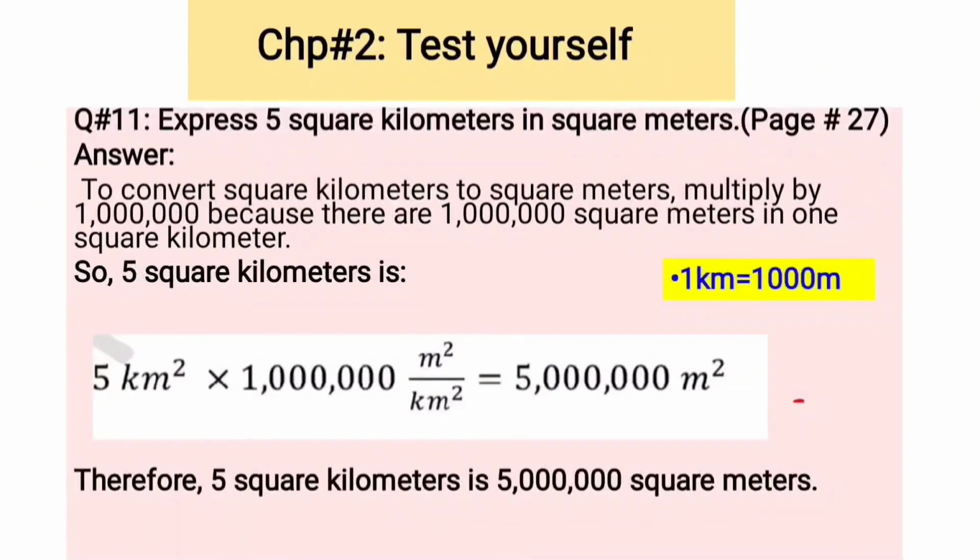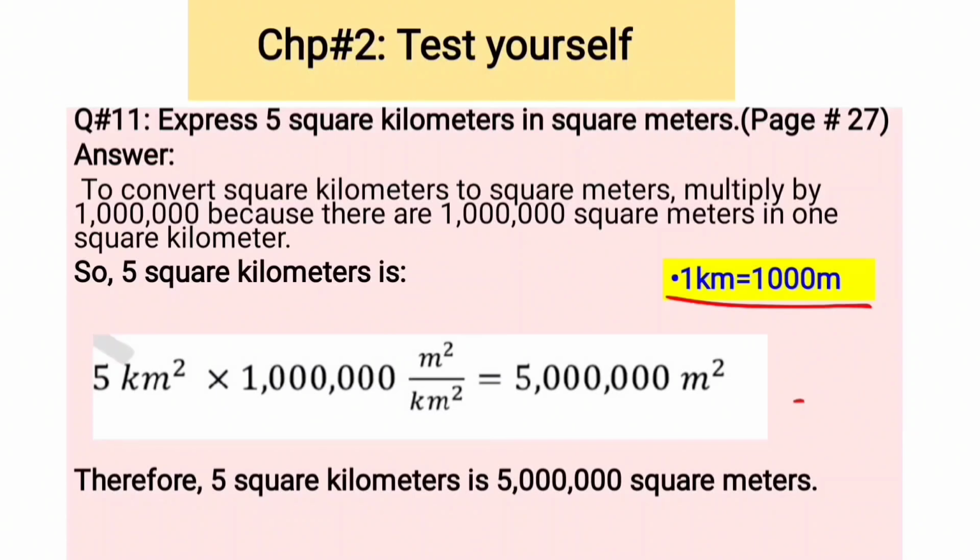Question number 11. Express 5 square kilometers in square meters. To convert square kilometers to square meters, multiply by 1 million because there are 1 million square meters in 1 square kilometer. Look at here. We know that 1 kilometer equals 1000 meters.